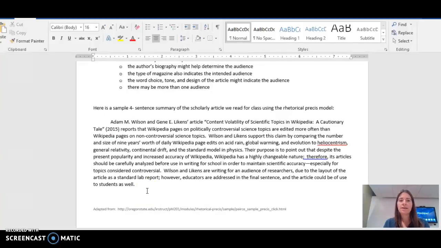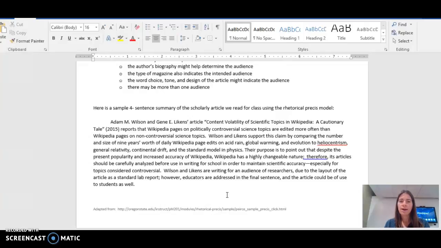So my summary reads, Adam M. Wilson and Jean E. Likens' article, Content Volatility of Scientific Topics in Wikipedia, A Cautionary Tale, reports that Wikipedia pages on politically controversial science topics are edited more often than Wikipedia pages on non-controversial science topics. Wilson and Likens support this claim by comparing the number and size of 9 years' worth of daily Wikipedia page edits on acid rain, global warming, and evolution to heliocentrism, general relativity, continental drift, and the Standard Model in physics.